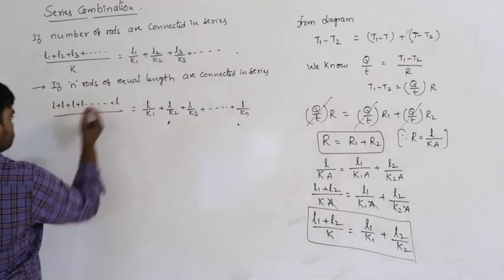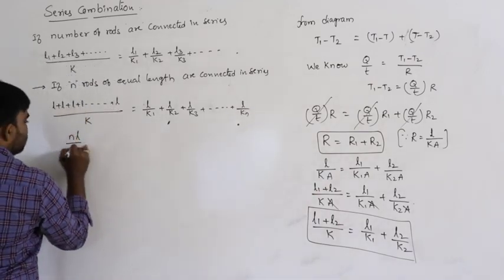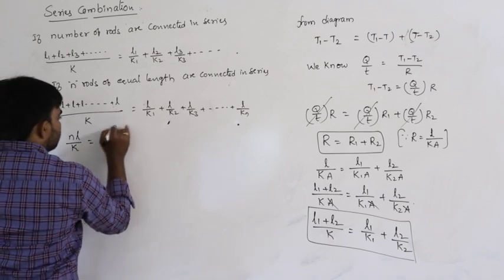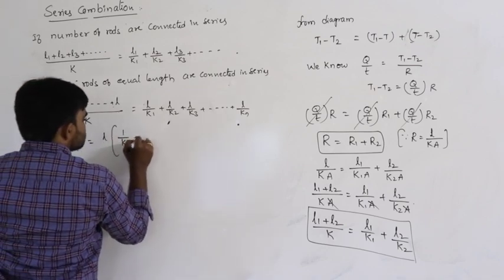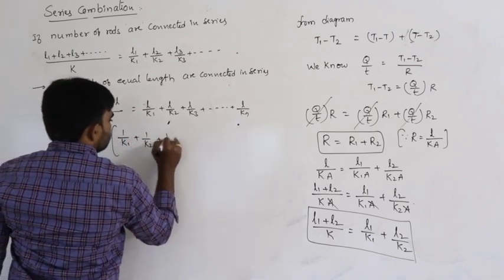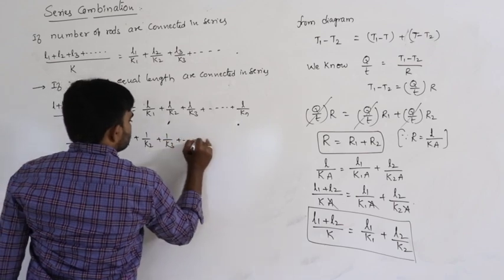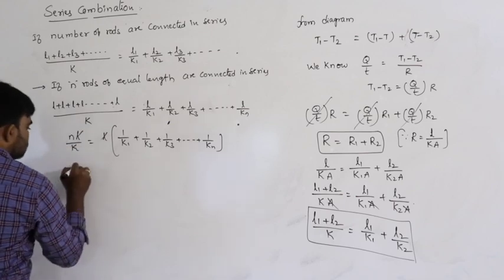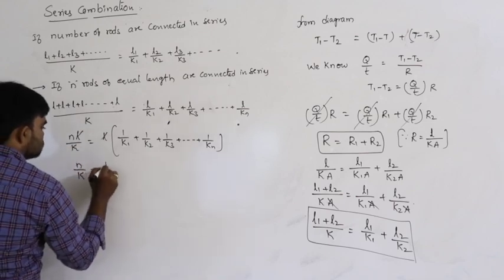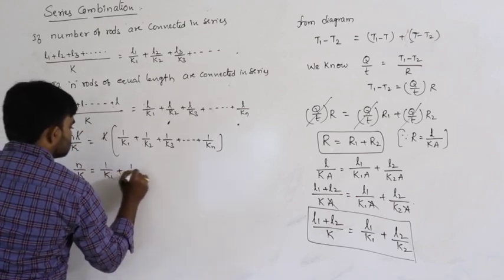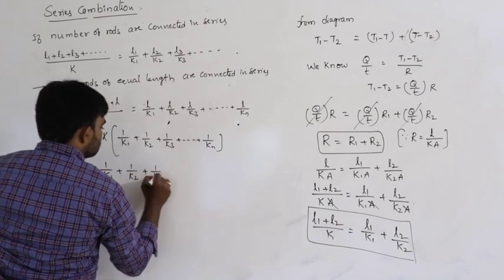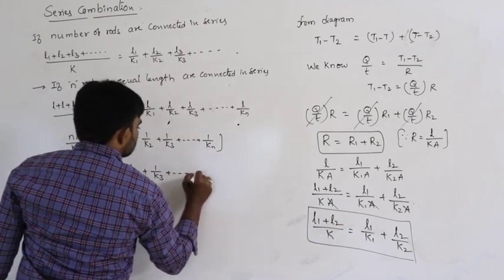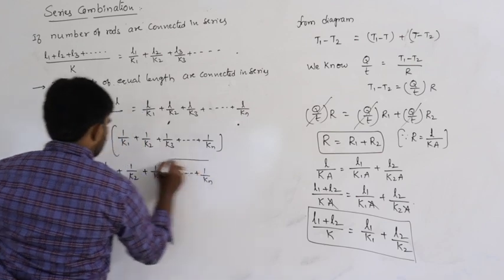Now nL by K is equal to L common in all, 1 by K1 plus 1 by K2 plus 1 by K3 and so on plus 1 by Kn. So L gets cancelled, and n by K is equal to 1 by K1 plus 1 by K2 plus 1 by K3 and so on plus 1 by Kn.